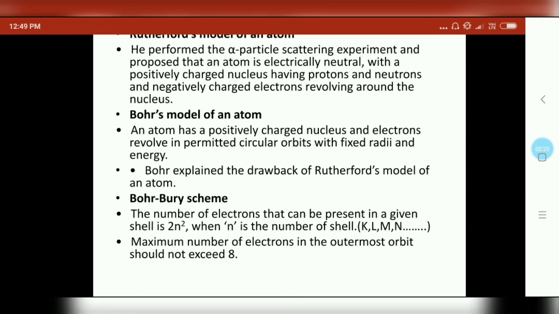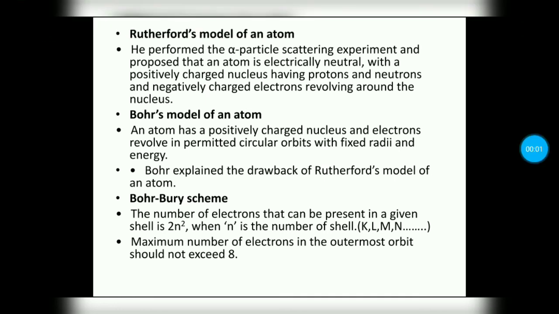Next, he explained that there is a nucleus with electrons revolving around it, but he did not explain the stability of electrons. So Bohr explained the stability of the electron. He said the nucleus is in the middle and electrons revolve around it in fixed orbits, with a fixed radius. They will not lose their energy. So Bohr explained the drawbacks of Rutherford's model, and how the electrons are arranged around the nucleus.